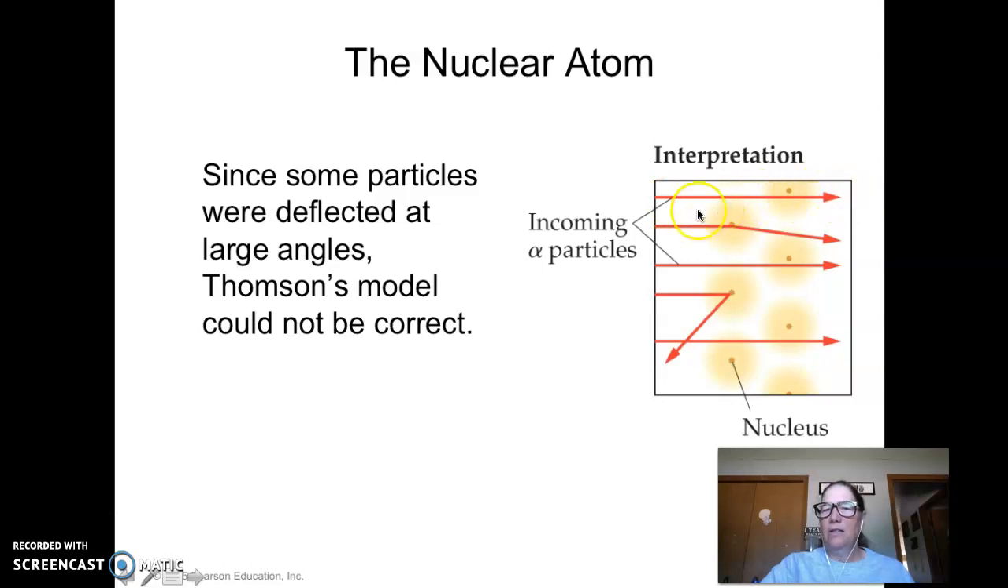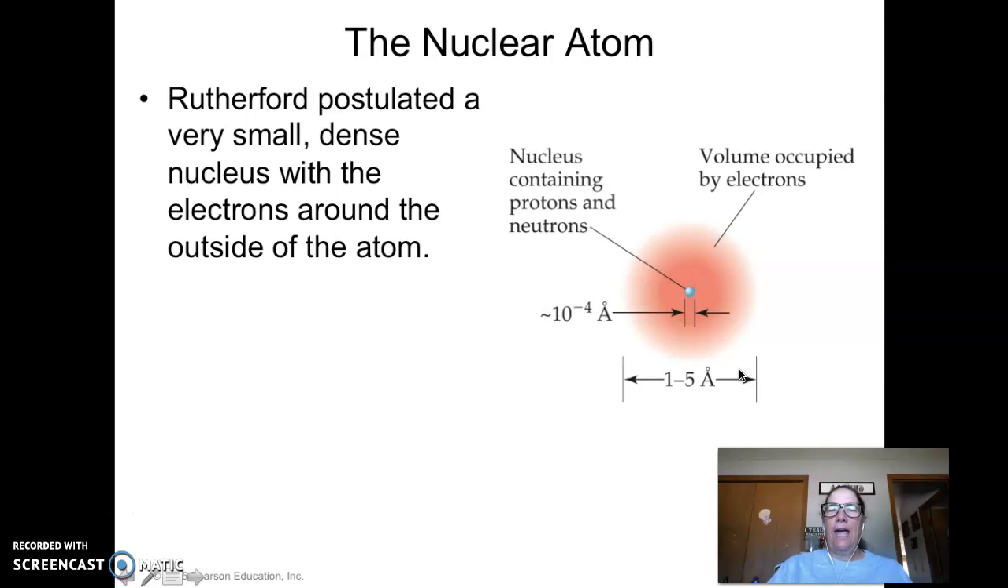Okay, so here's his interpretation. Like I said, some of them went straight through, some got deflected a little, some got deflected a lot. So he knew that Thomson's model wasn't correct, that they weren't scattered, that there was actually an organized, dense middle, and they call that the nucleus. Again, Rutherford is the one that gets credit for the discovery of the nucleus.